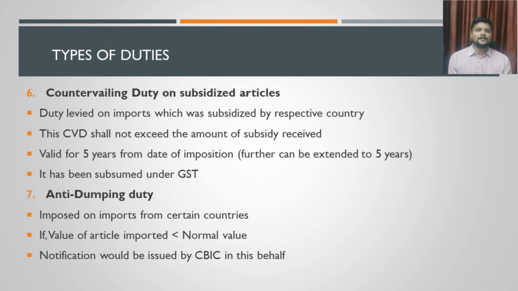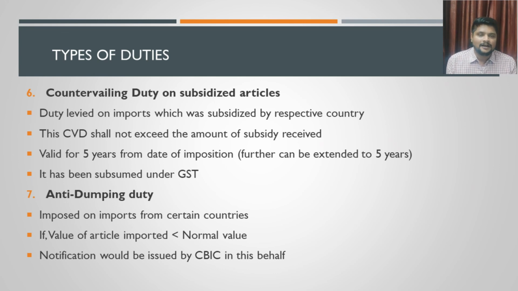The countervailing duty cannot exceed the value of subsidy which the product has enjoyed from the foreign government. That is the maximum limit the countervailing duty can be charged, and almost this countervailing duty has been subsumed inside this GST. Once this GST has been implemented, this countervailing duty has been subsumed inside this GST, and now we are charging IGST only on that.